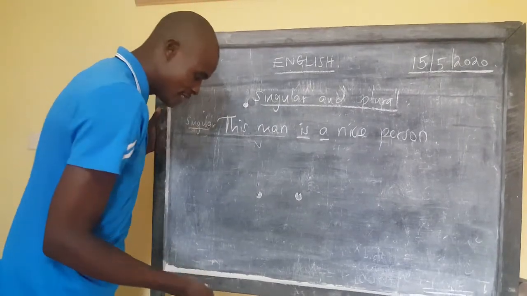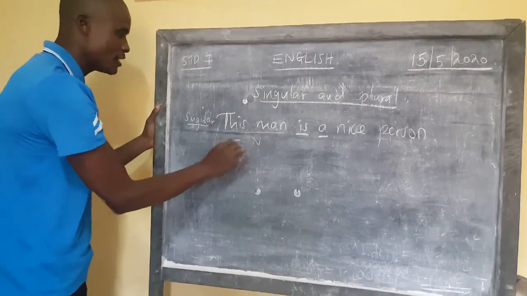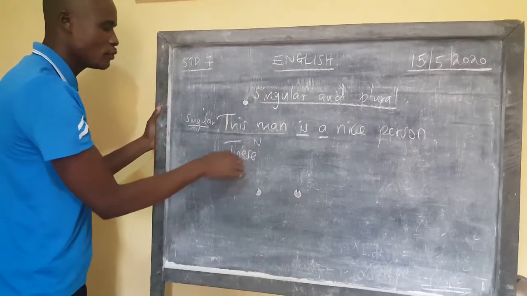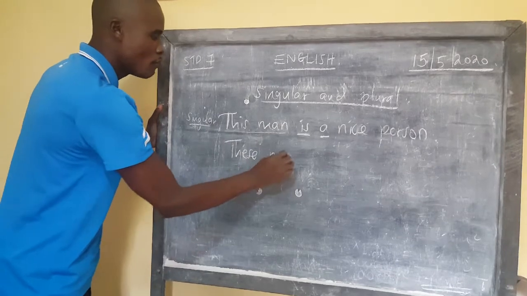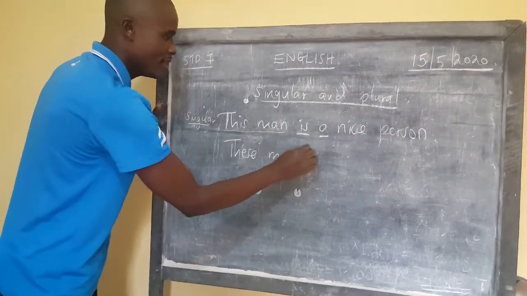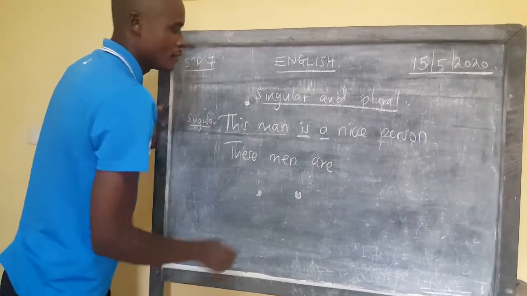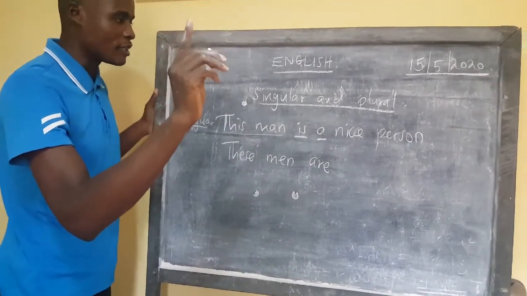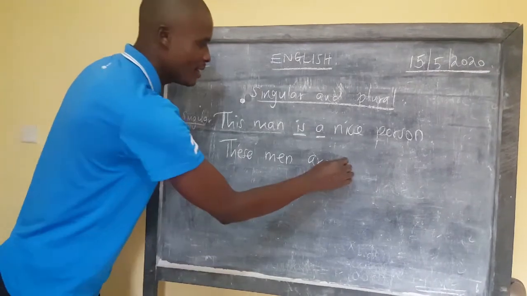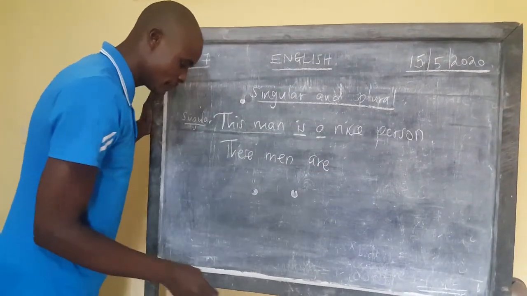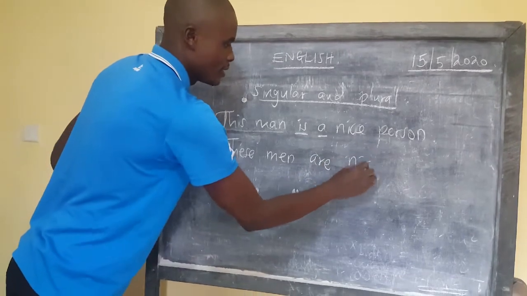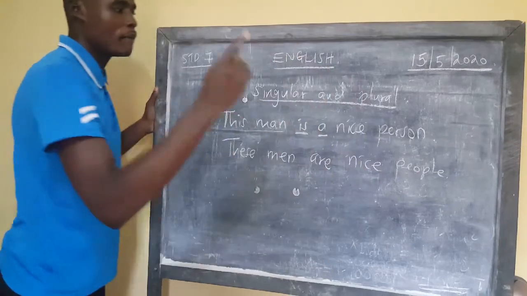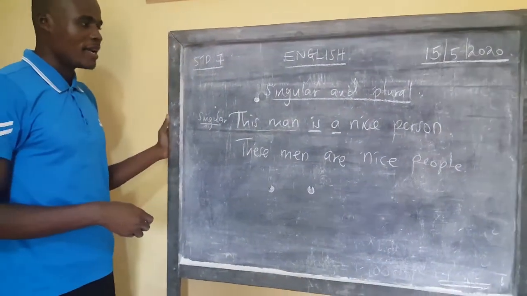By simply saying "these men", so this will change. Start from changing everything here. This will change to these. Man will change to men. Is is changed to are. A is being removed because a is an article that shows one object. So these men are nice. Are nice people. Person is one. People are many. So these men are nice people.